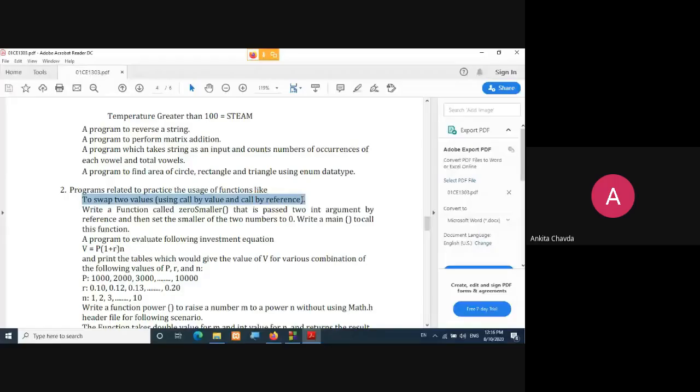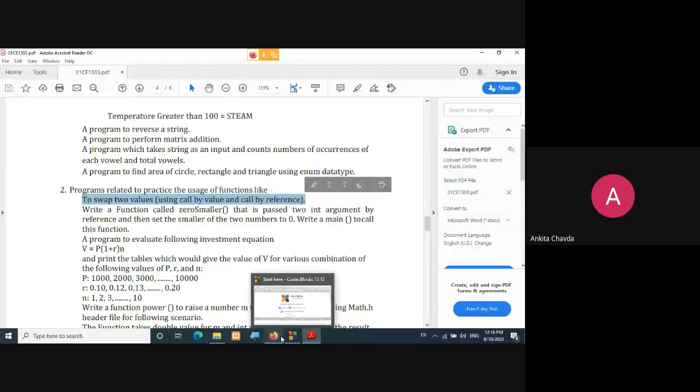Okay, so in our previous lab, what we did is related to our mini project definition discussion and one program. Now, we have already seen what functions are. So now we will be able to do the programs which are related to functions, right? So here, first program is to swap the values, using call by value and call by reference. We are doing the swapping.